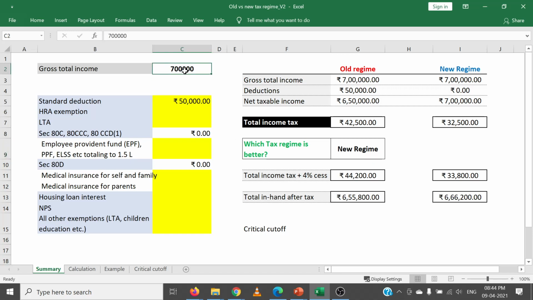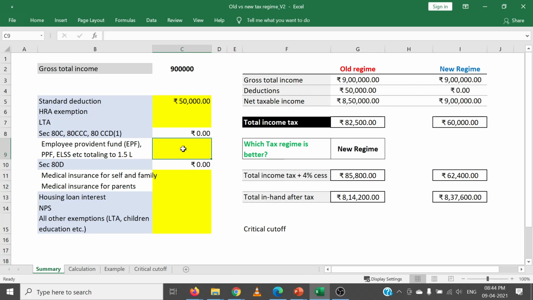Now let's take another example. Let's move within the same bracket. Let's type a higher salary. So we have typed 9 lakhs as a salary. Without any savings or deductions, we can see that the new tax regime is better, because there is 85,000 tax in the old tax regime, and in the new tax regime it's 62,400 rupees.